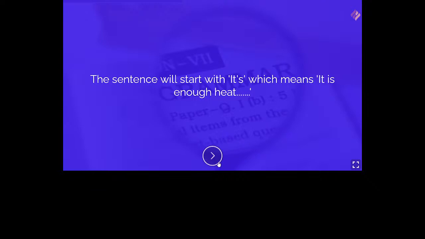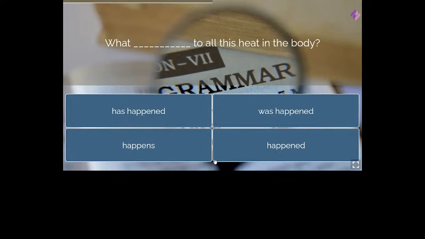So let's move on to the next question. What dash to all this heat in the body? For your information, it is also something that takes place on a regular basis. So if something takes place on a regular basis, it is the present tense, right?